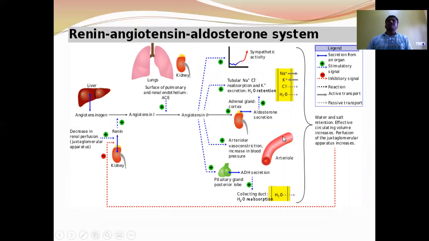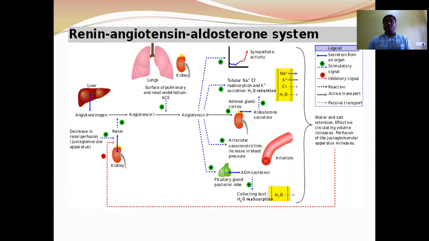Next, JGA apparatus. JGA apparatus includes macula densa and juxtaglomerular cells. The JGA apparatus is located where the afferent arteriole comes in close contact with the distal convoluted tubule. At the contact region of these two parts, the cells are modified and highly sensitized.